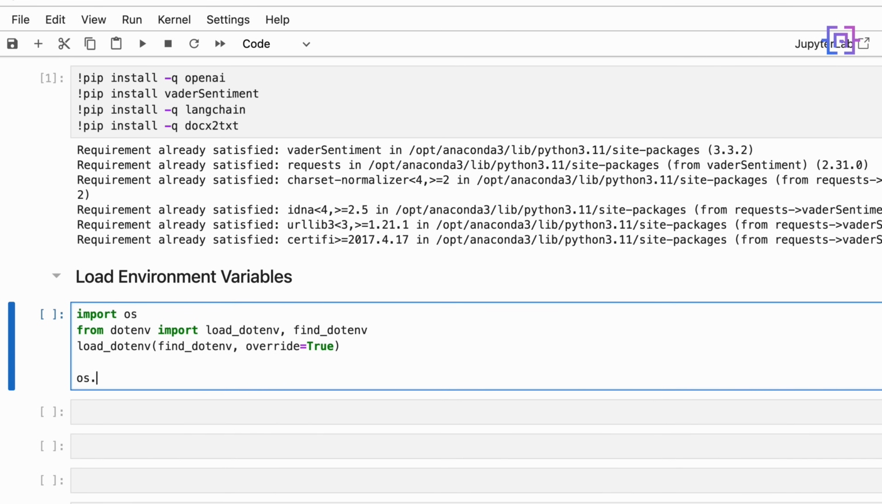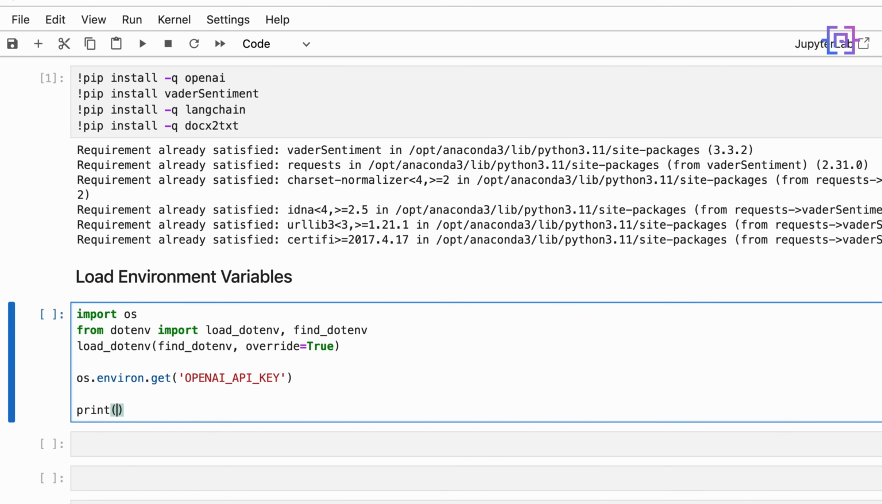Next, we will say os.environ.get OPENAI_API_KEY. This line of code will retrieve the value of the environment variable named OPENAI_API_KEY. Then, for verification, we are going to print the following: API key loaded, os.environ.get OPENAI_API_KEY.